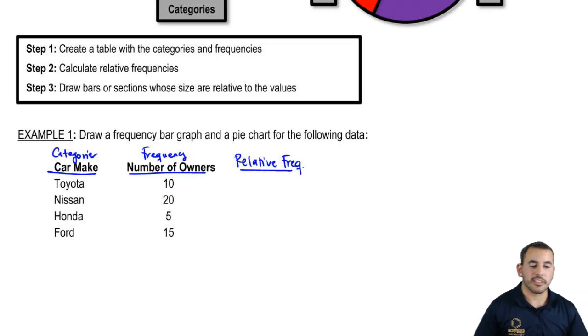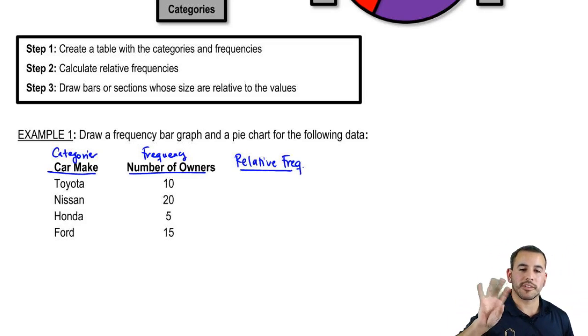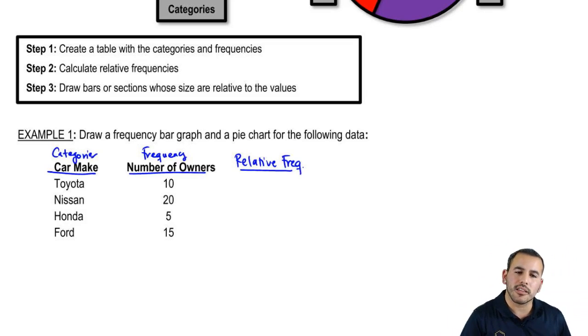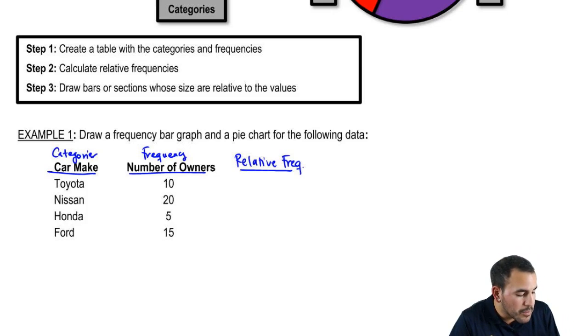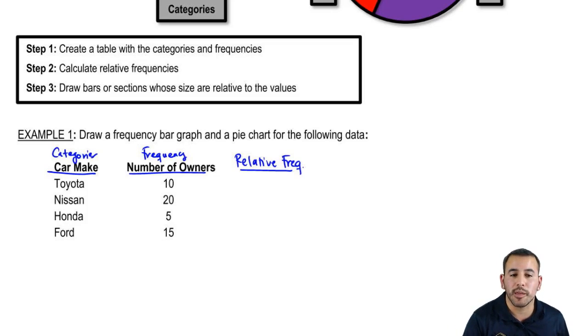So relative frequency is the number of observations in that group divided by the total. How do we get the total sample size, however? The way we do that is we have the frequency within each category, right? So if we just add those up, we can get the total number of people or cars or whatever the case may be involved in making this data set.